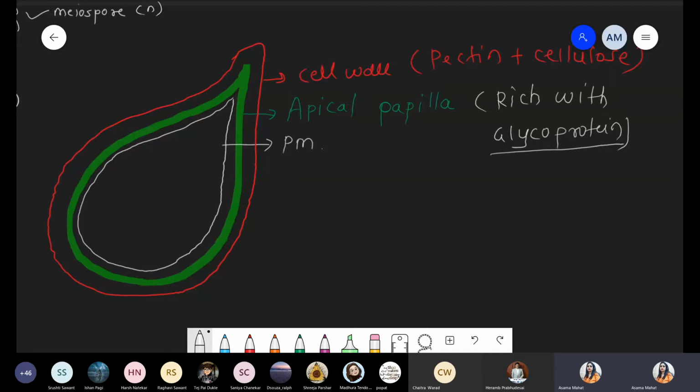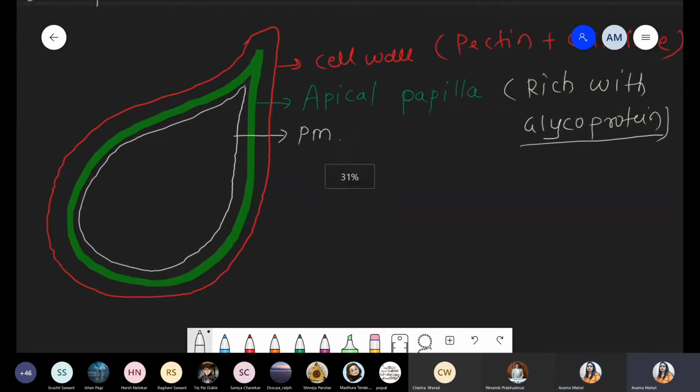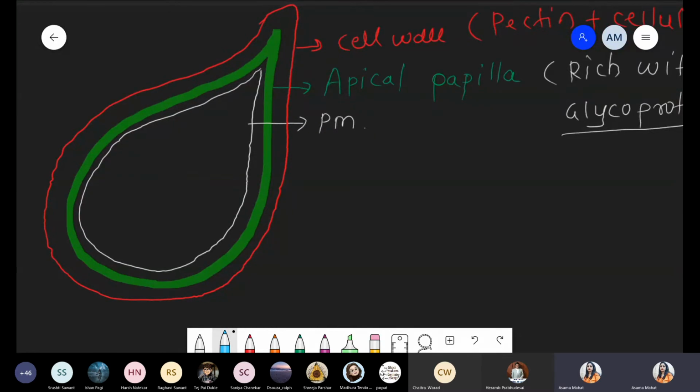So let's start with the pyrenoid first. Inside this diagram, some structure will be present here. This structure is called the pyrenoid. Can you tell me what the pyrenoid is? We already discussed this point in storage. What is the meaning of pyrenoid? What is the function of pyrenoid? Quickly tell me. We said we need a question from this point. Pyrenoid. Starch storing body. Very good.